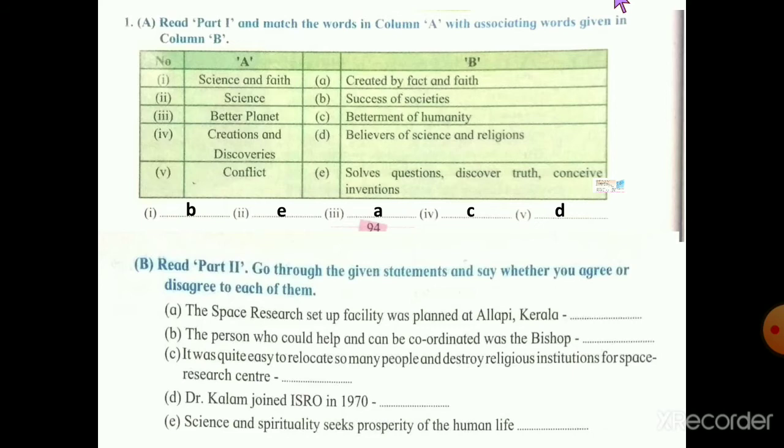Now some statements are given here. We have to tell whether we agree or disagree with the statements. We have to go through the lesson part 2. Okay. The Space Research setup facility was planned at Alapi, Kerala. Disagree. The person who could help and coordinate was the bishop. Agree.